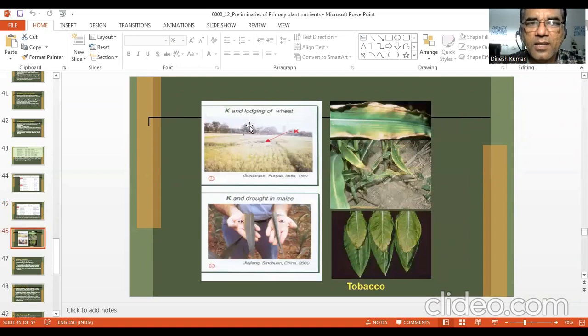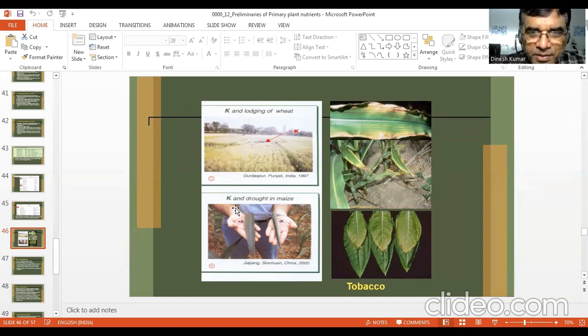Now you see the K and lodging in wheat. So potassium deficiency may lead to increased lodging of cereals, particularly wheat, mainly because of the poor or lower strength of the straw. Straw is not having good strength due to shortage of potassium, therefore lodging occurs.